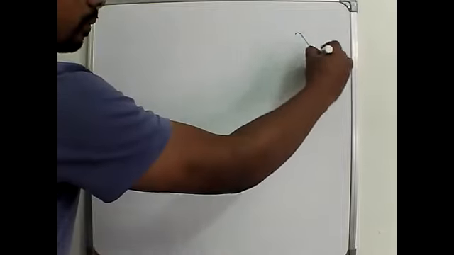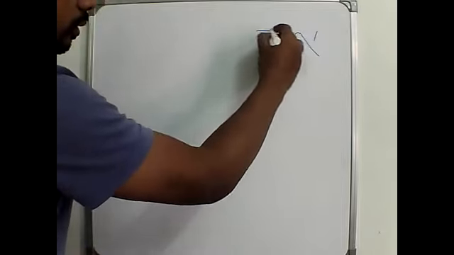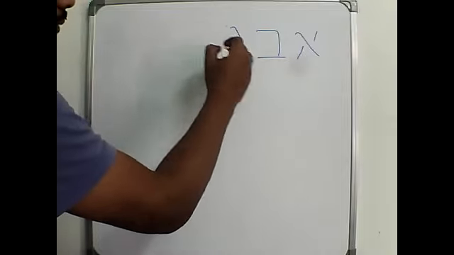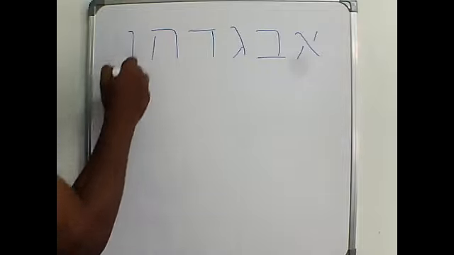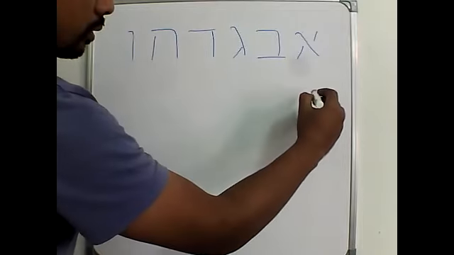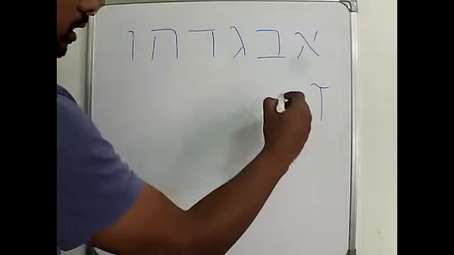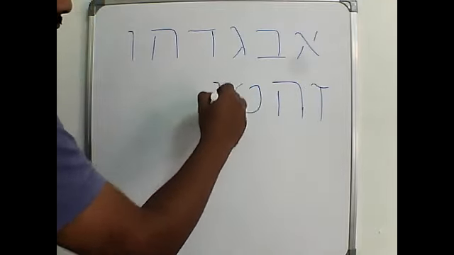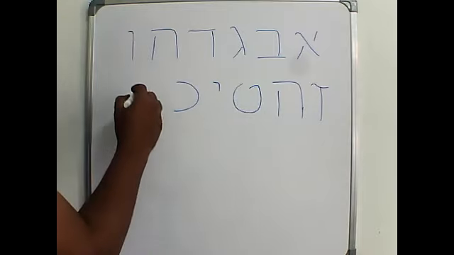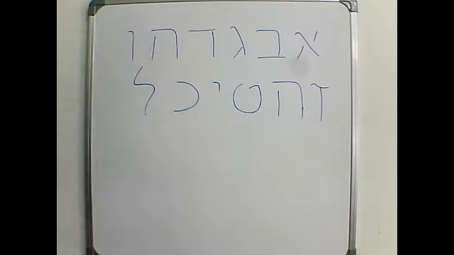Okay, let's continue. So far we have seen some of the alphabets. Let us go further, once from the beginning. Aleph, Beit, Gimel, Dalet, Hey, Vav, Zayin, Heit, Tait, Yod, Kaf, Lamed.